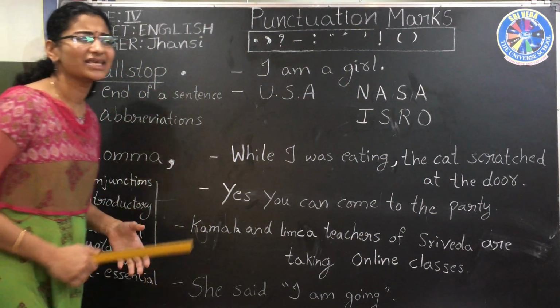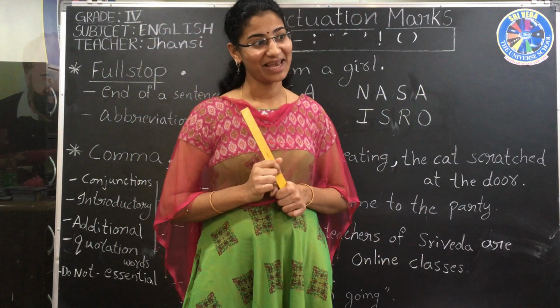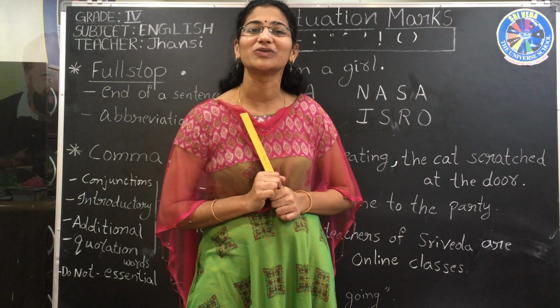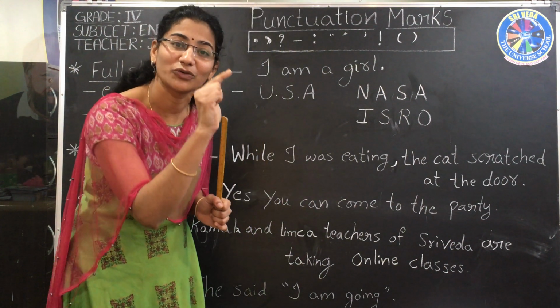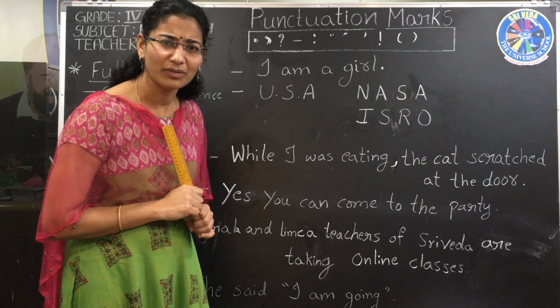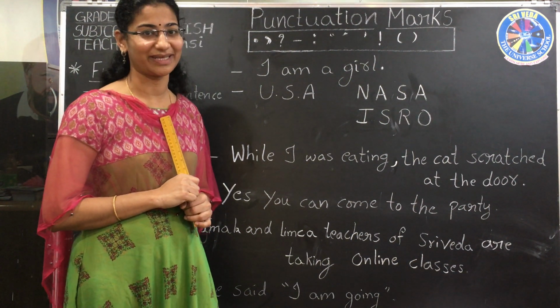Introductory words. Some words are there. I'll ask one thing. How are you? Well, I am good. They are like that, no? Well, those are the introductory words. After well you have to write a comma. Then, I am good. Then, can you come to the party? Yes, I can come to the party.